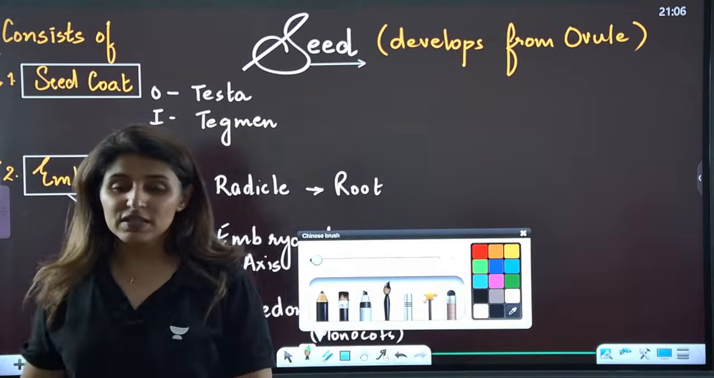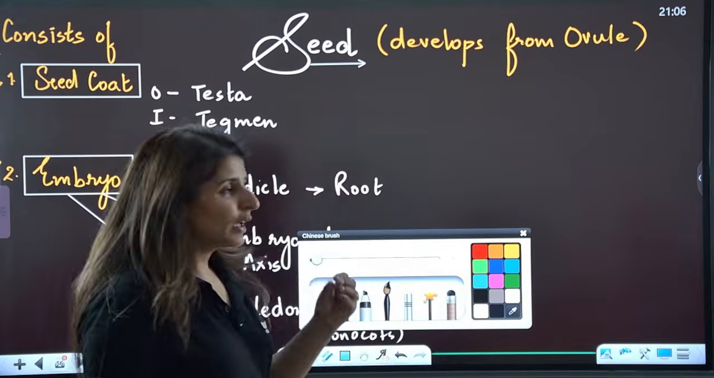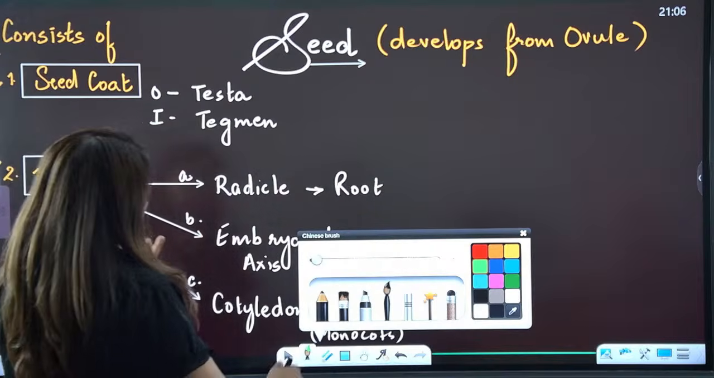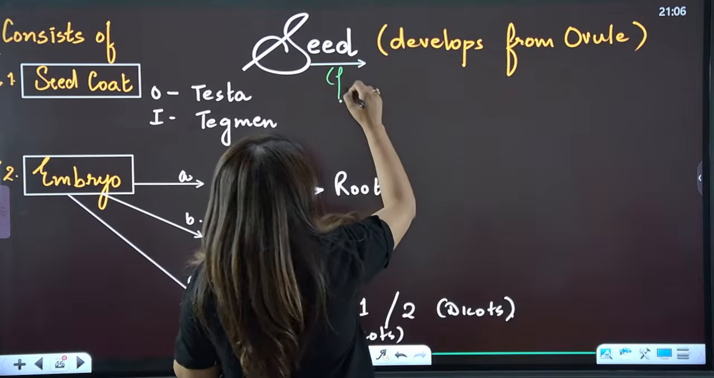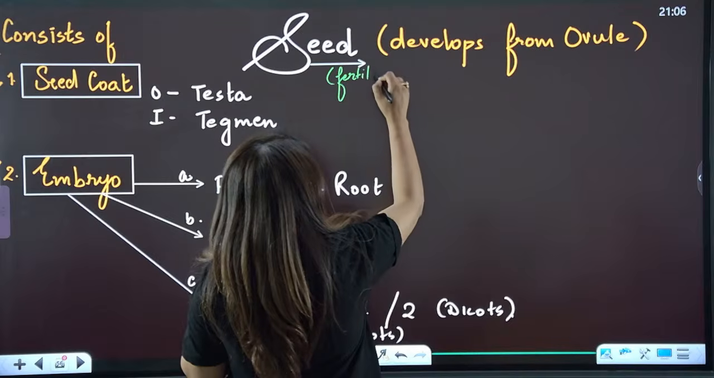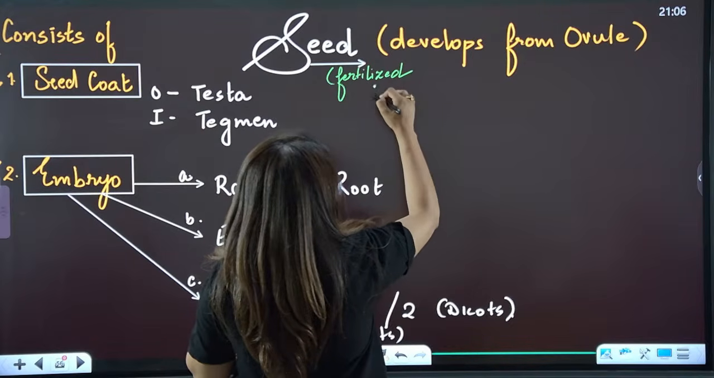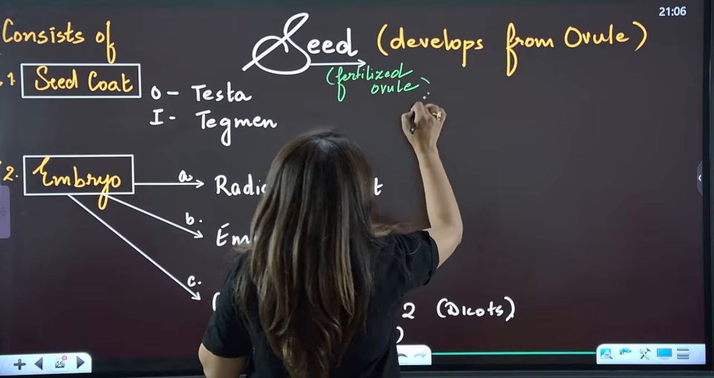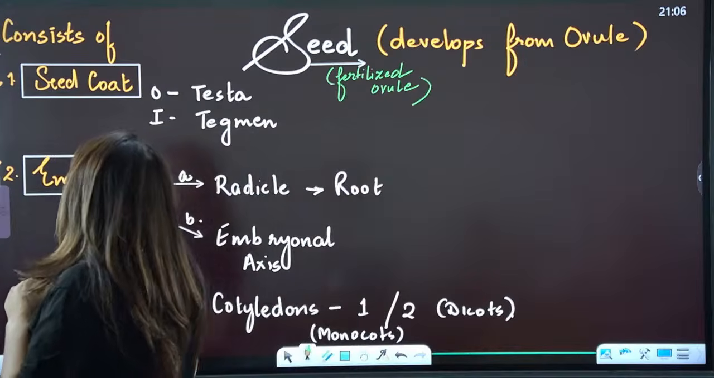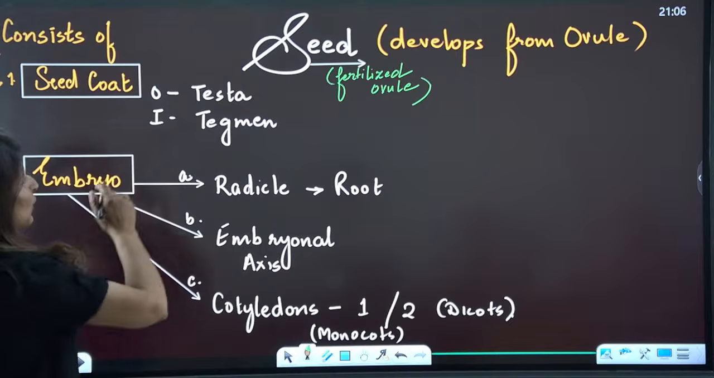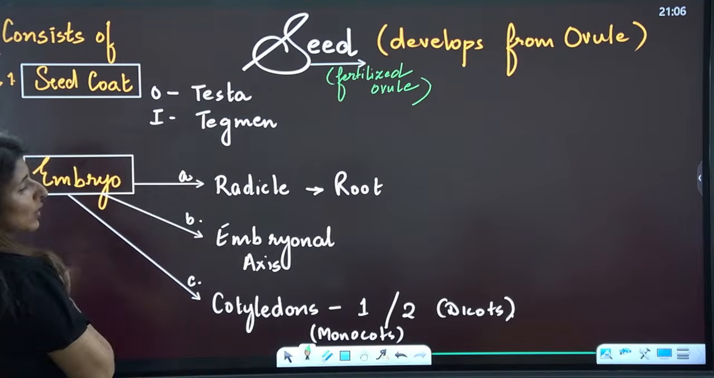Now, talking about the seed. Flower will become fruit and ovule will become the seed. So can we say seed is a fertilized ovule? Like fruit is a fertilized ovary, and this is a fertilized ovule. Right? Now, what does seed consist of? There are two parts. One is the seed coat. The outer one is called testa, the other one is called tegmen.